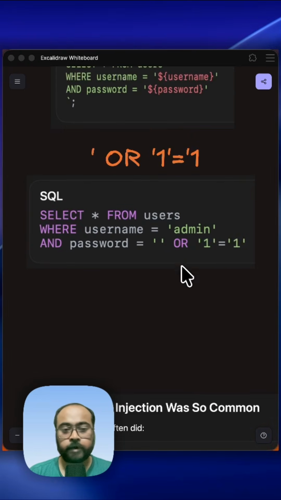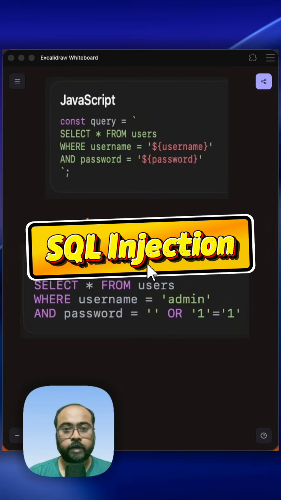And the problem is, it doesn't matter if the user has put the correct password or not, and it doesn't even matter if the user has put his own username or not. He might put someone else's username and the password. This query will still be a valid query, and it will run and give us data of that user, which is not right because the user is able to bypass the authentication. And this attack is known as SQL injection attack.